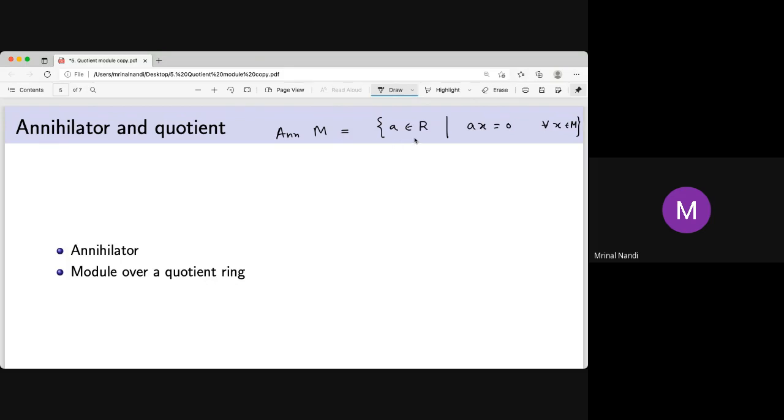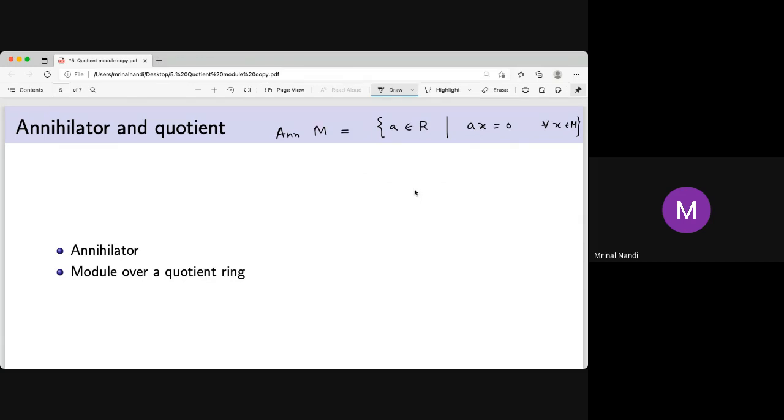And what elements do we have to take? We have to take those a such that ax equals 0 for all x, not only for a single x, because if we take a times 0, that is always 0. So we have to check this is true for all x in M. And you can easily check that this is a subring. Not only is it a subring, it is actually a left ideal. If ax is 0, then bax is also 0. So if a is in the annihilator, then ba is also in the annihilator.